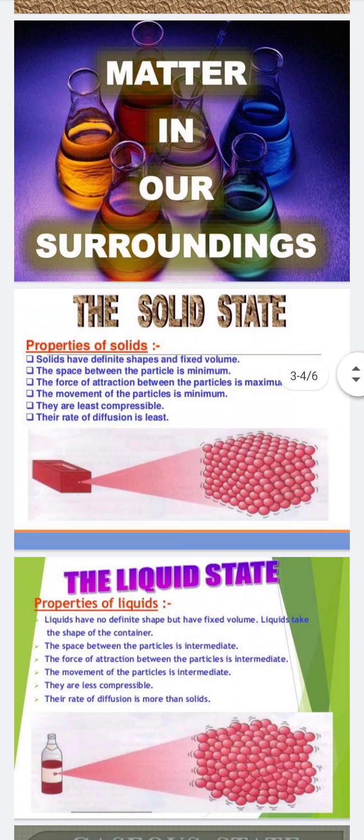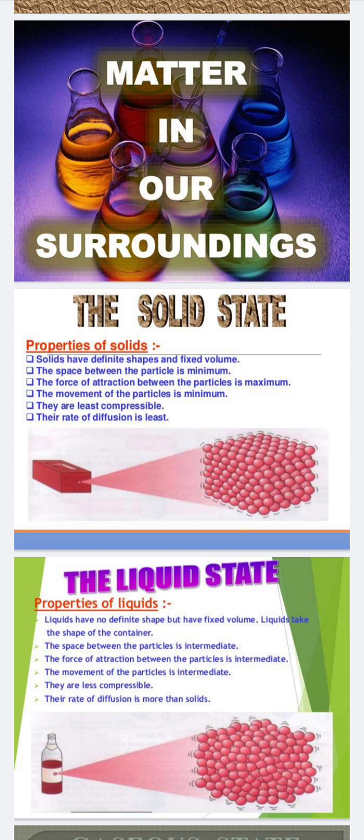It means the space between the particles. ब्रिक के आपस में particles हैं, they have the minimum space between them. That is why it is solid in nature. It means the force of attraction between the particles is the maximum, so the movement of the particles is the minimum. Then they are the least compressible.